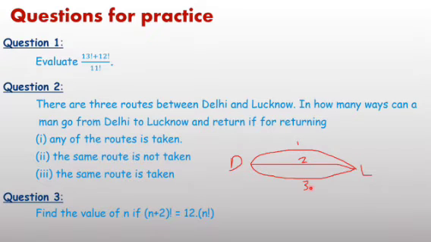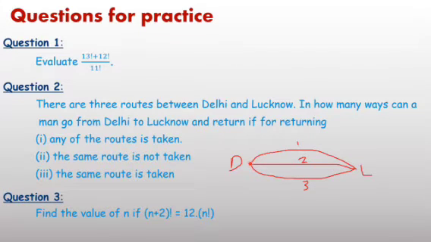3 ways. For returning, how many ways? 3 options. Again just apply the fundamental principle of counting. You can calculate from Delhi to Lucknow 3 and Lucknow to Delhi again 3. Just calculate it: 3 into 3. If the same route is not followed, means from Delhi to Lucknow how many routes? 3. But for returning he has only 2 options because the same route is not taken.